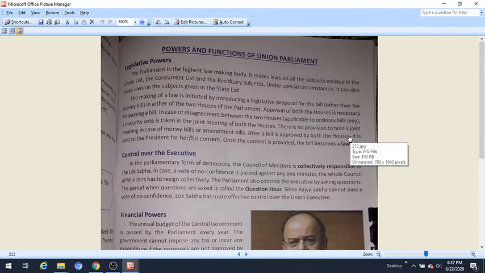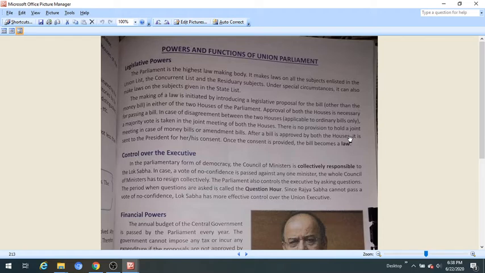We are studying the chapter of civics, class 8, that is the Union Government, the Legislature. This is the last video of the main content of the chapter, and here we are going to study the powers and functions of the Union Parliament. The powers and functions of the Union Parliament can be categorized in the following categories, and the first category is legislative powers. The Parliament is the highest law making body in the country.